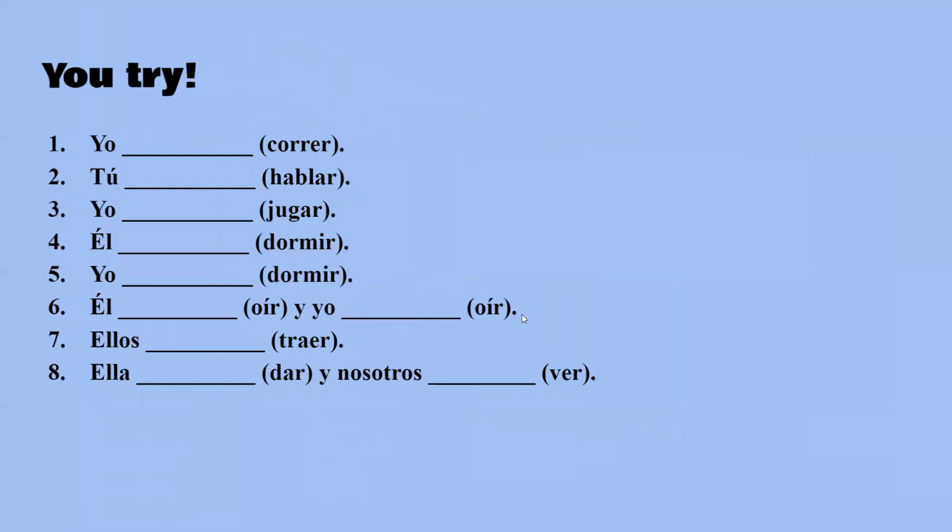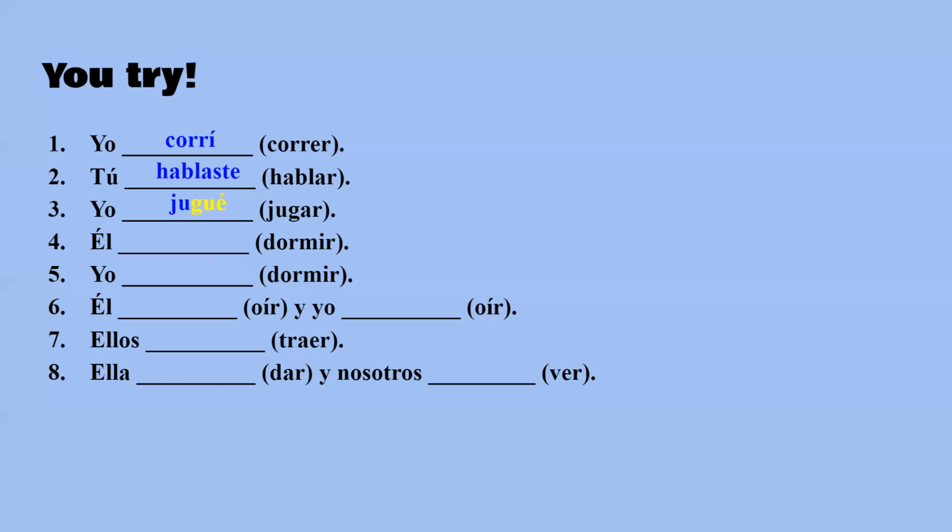Here, all right, let's see. I ran. That one's normal, corrí. You talked, hablaste, that's normal. Jugar, that is a car-gar-zar change, and it's for the yo. So you have to do "jugué" instead of... well, I don't know how you would even say that, but if you just had a "jugi," I don't know. That's not what you do. You have to have a U there.